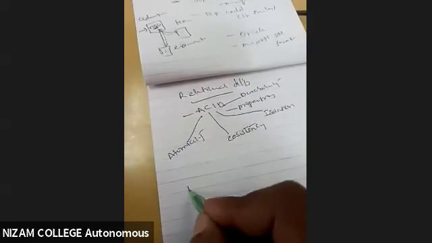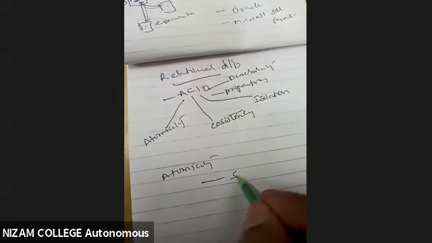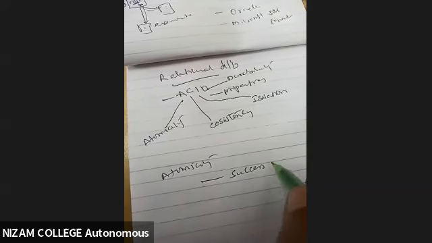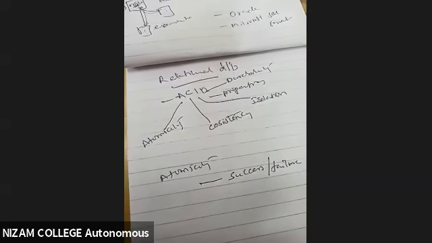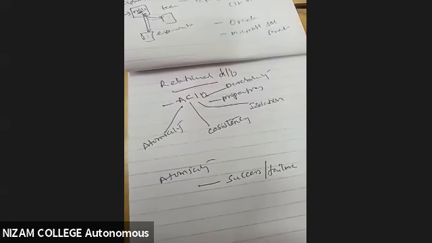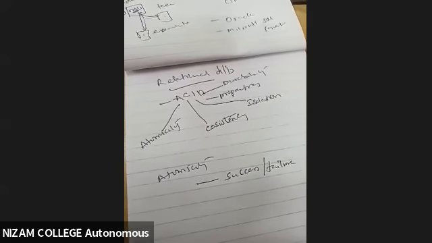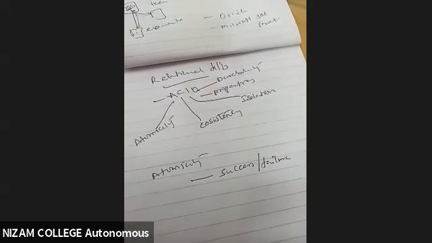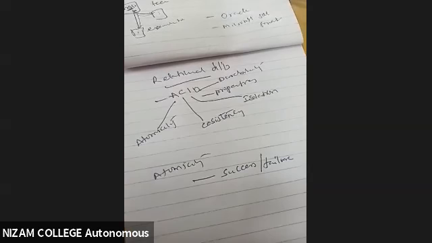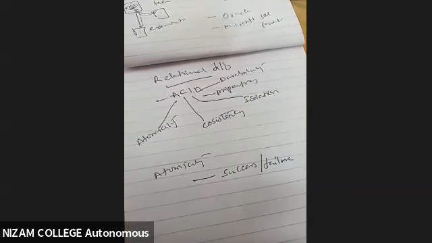When I say atomicity, it tells me whether the operation is a success or a failure. It ensures my operation. Suppose I want to pay an amount to one of my friends using Google Pay, Paytm or PhonePe.